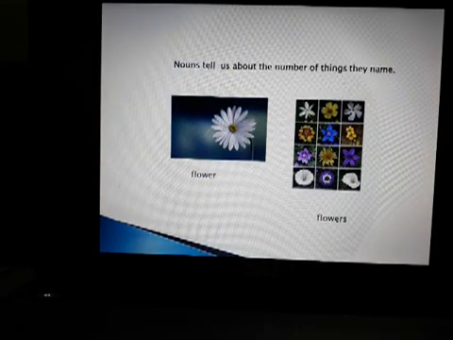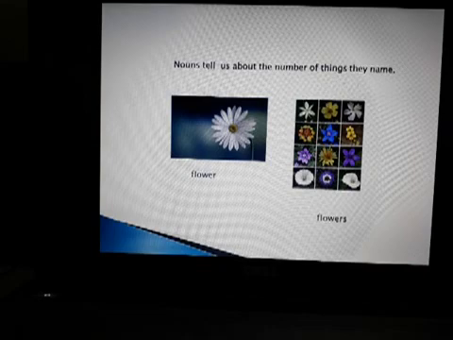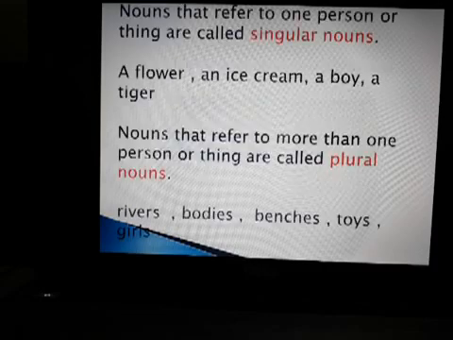Nouns tell us about the number of things they name. For example, a flower and flowers. You can see two pictures: there is a flower in the first picture, and in the second picture you can see more than one flower. They are flowers.